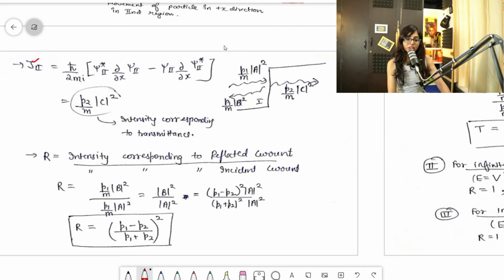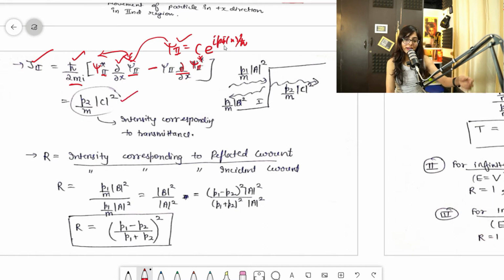So J corresponding to the second region would simply be, we'll put the formula h cut by 2 mi psi star for the second region, del by del x psi second, minus, I will just exchange their positions, psi second del by del x psi for the second region star. Clear? When I solve it, remember that psi 2 was C e to the power i P2 x by h cut. So when we apply it over here, we'll be left with P2 by m mod c square, where c square would be c into c star.